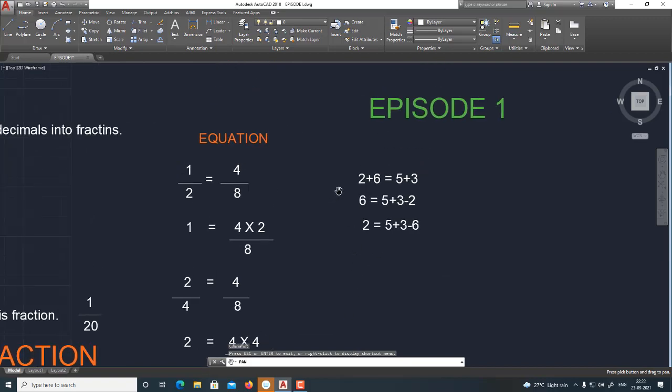Here there are 3 equations. 2 plus 6 is equal to 5 plus 3. If we want to take this 2 to the other side of this equation, 6 is equal to 5 plus 3 minus 2. 2 here means plus 2, and this plus 2 changes its sign and becomes minus 2 after going to the other side of the equation.